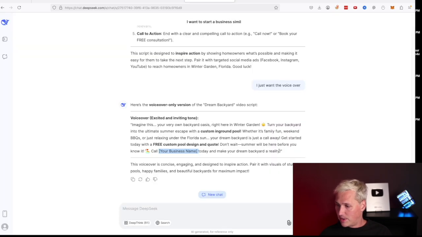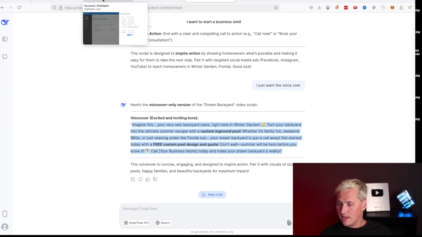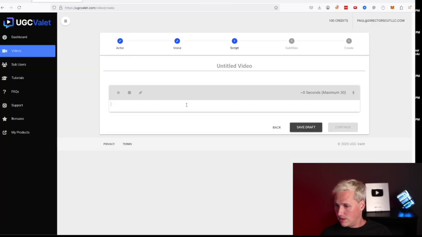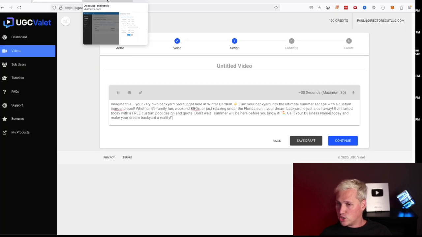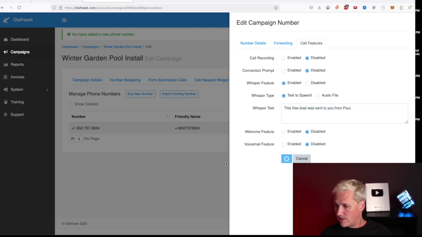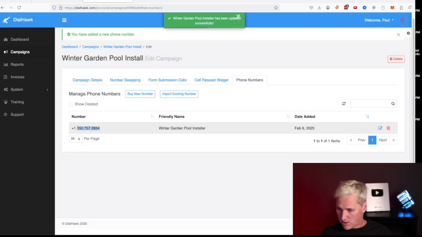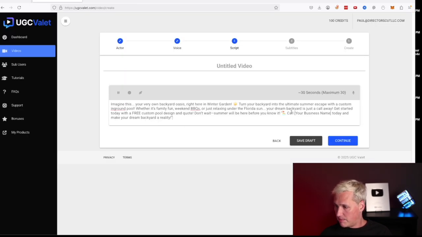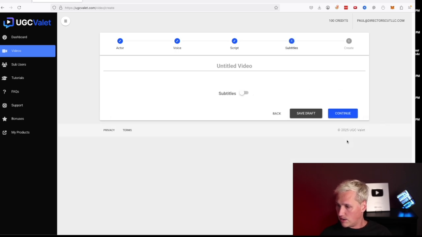This is the script that we got from DeepSeek. I'm just gonna copy it like that, and paste it into the video here. I'm gonna grab my tracking phone number. This is my tracking phone number right here. We want that in the video so that people know who to call. So we'll paste that in there just like that. Let's make sure it's formatted correctly with hyphens. And we don't need these emojis. Okay, great. So now we're gonna hit continue.